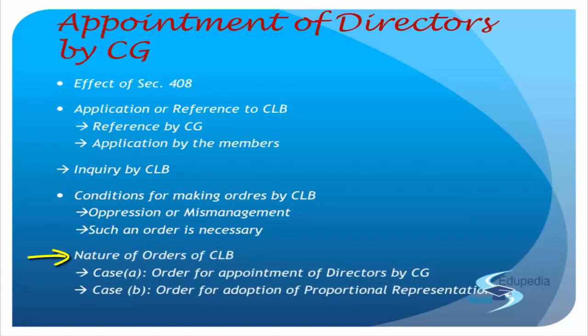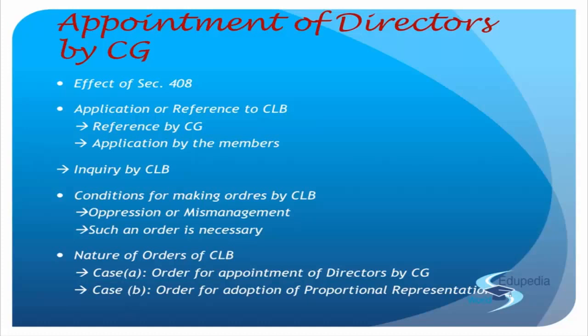And the nature of orders of the company law board. The company law board is coming forward to make an order. So what are the nature of the orders? There are basically two categories, right? Once the inquiry is completed by the company law board, they have to make an order, right? The order can be an alternative of the two. First is the order for appointment of a director by CG. Second is an order for adoption of a proportional representation. So it is not only the central government who would be allowed to appoint, even by proportional representation they can be appointed.